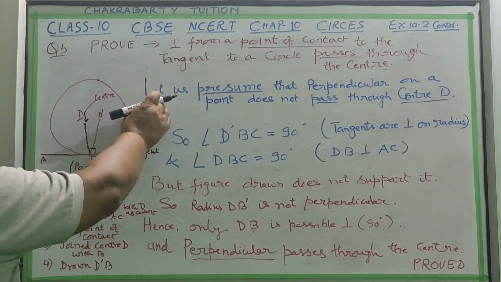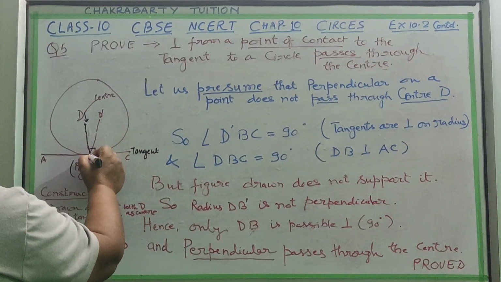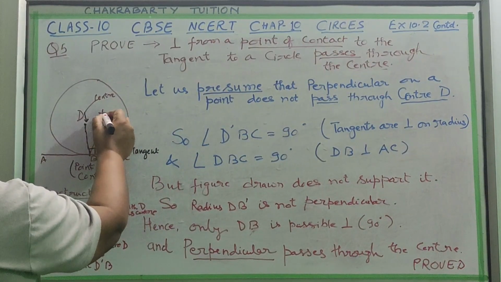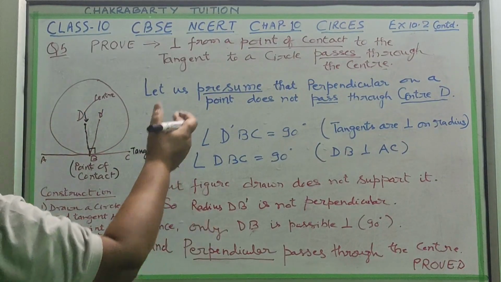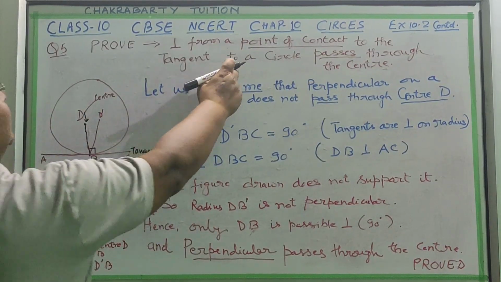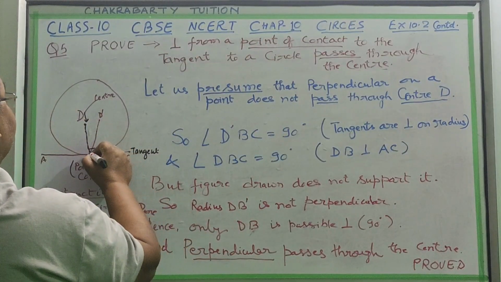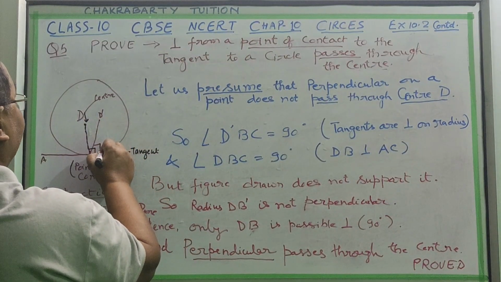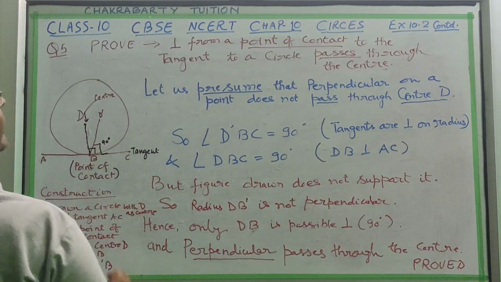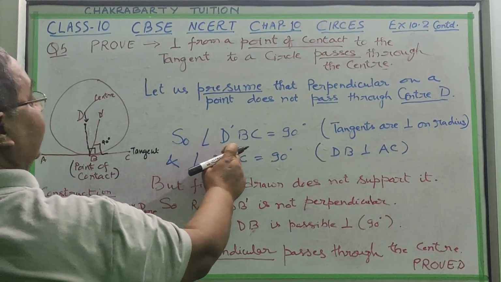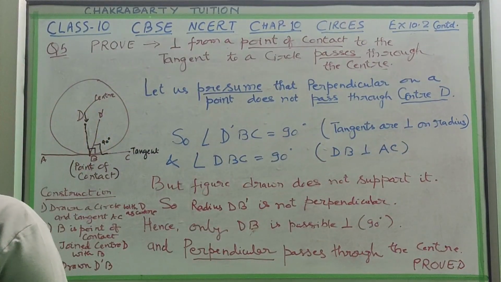To prove this, suppose it is not passing through the center, so we have drawn another line BD dash. As per the condition, the perpendicular from the point of contact on this tangent should be 90 degrees, because tangents are perpendicular to the radius.